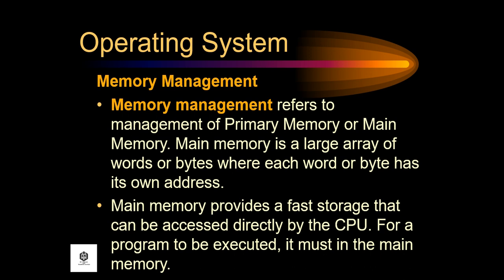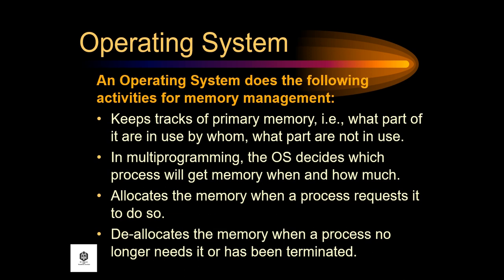Let's talk about memory management. Memory management refers to management of primary memory or main memory. Main memory is a large array of words or bytes where each word or byte has its own address. Main memory provides a fast storage that can be accessed directly by the CPU. For a program to be executed, it must be in the main memory.